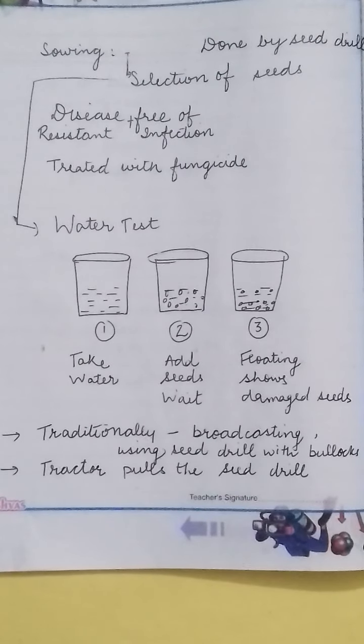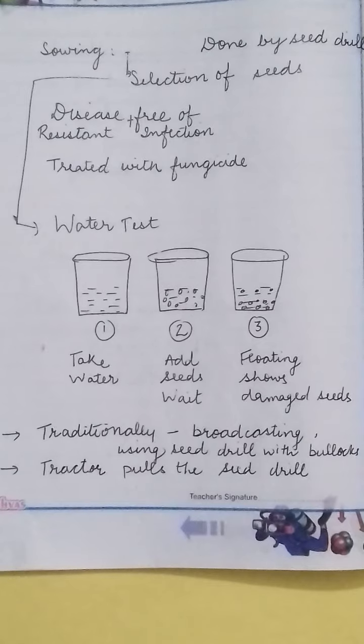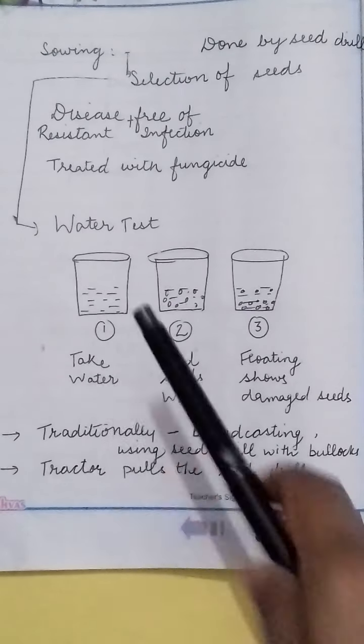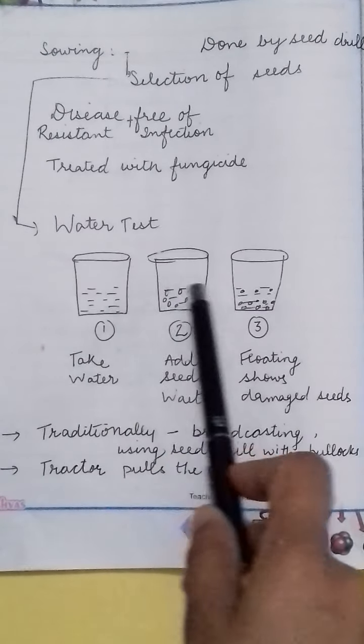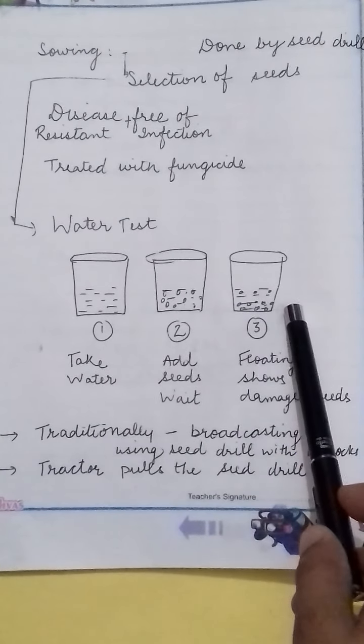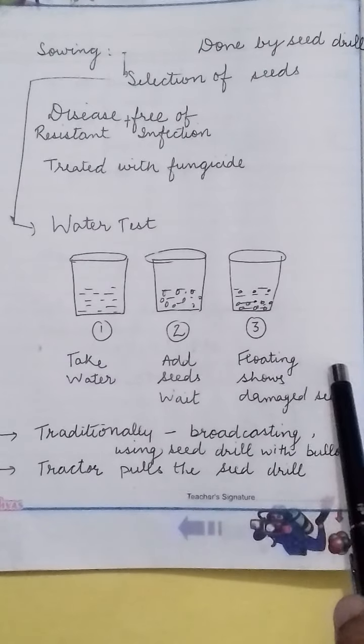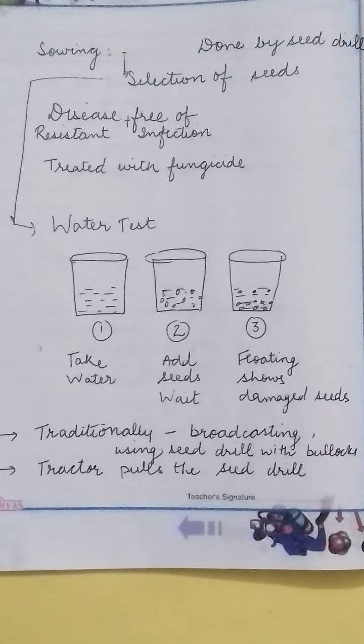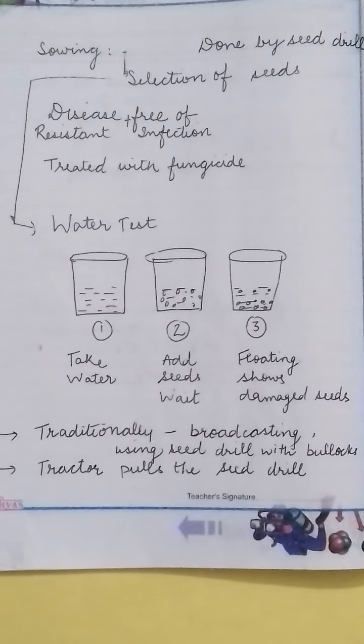How to select good quality seeds? For that, there is a water test in which first we take water and then add some seeds into it. Wait for some time, and if you see any floating seeds in the water, that represents the damaged seeds. At the end of this video, we'll try to do the activity. For a high yield of the crop, farmers prefer to use healthy seeds.